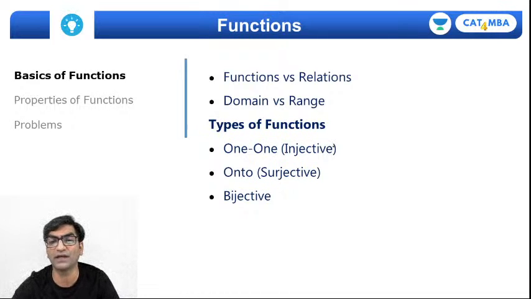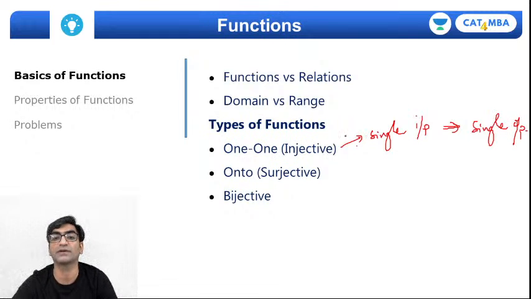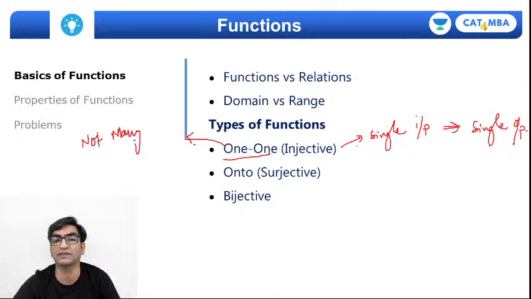So a one-to-one or an injective function is when a single input is mapped to a single output, right? So every input must be mapped to a single output, right? So that's called a one-to-one. But an easier way of understanding a one-to-one function is that it must not be a many-to-one function, right?